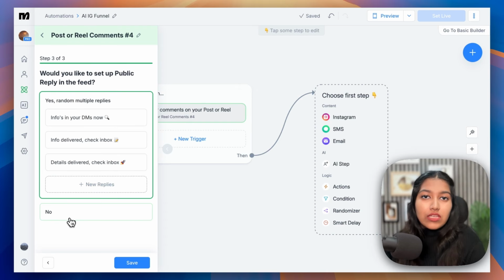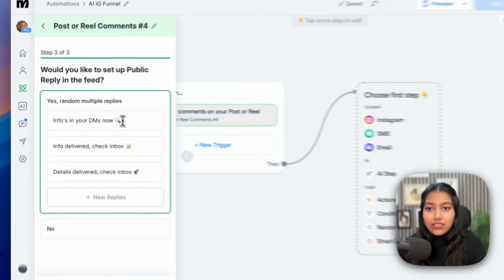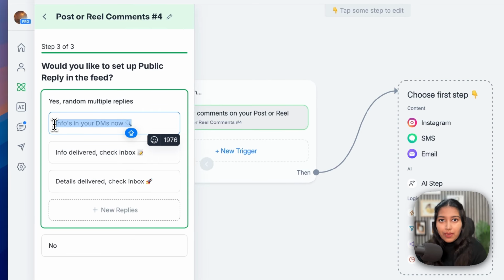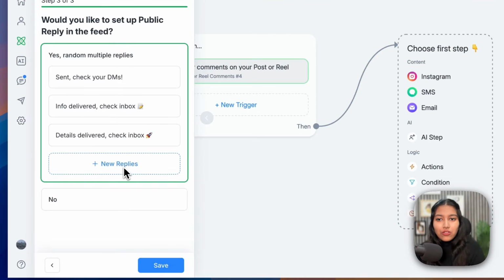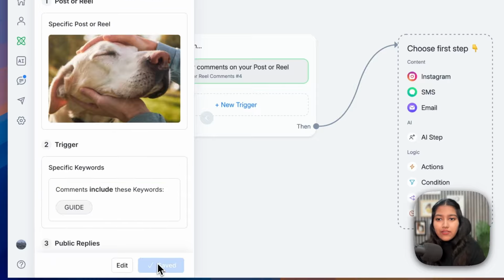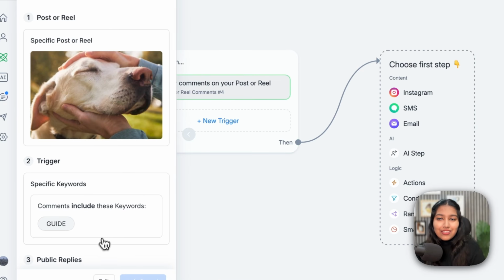So if you select no, then obviously there's going to be no reply to their comment. But if you select yes, you can basically decide what you want to reply with. For example, send, check your DMs, or whatever you feel like. You can also add more, and if you want, you can change them. Now let's click on save and the trigger is ready.